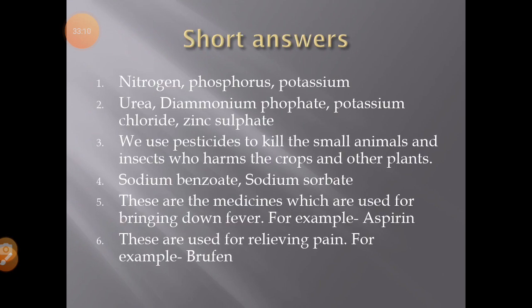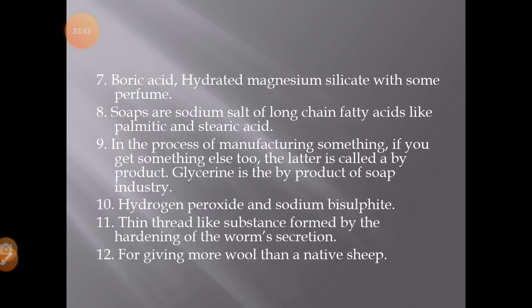Now I am giving some short answers. Answer number 1: nitrogen, phosphorus, potassium. Answer second: urea, diammonium phosphate, potassium chloride and zinc sulfate. Answer 3: we use pesticides to kill the small animals and insects who harm the crops and other plants. Answer number 4: sodium benzoate, sodium sorbate. Answer 5: these are the medicines which are used for bringing down fever, for example aspirin. Answer 6: these are used for relieving pain, for example brufen.